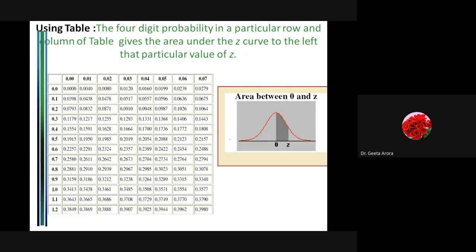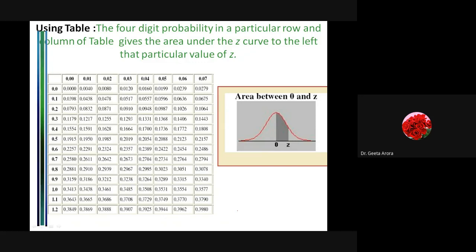In every book's appendix the area is shown differently: some show the area from 0 to z, while some books give the whole area from minus infinity to z. It depends upon author to author, and whenever students are looking at the book, there could be some confusion. That's why I have added this appendix snapshot also, so that we can discuss which area we are going to take.